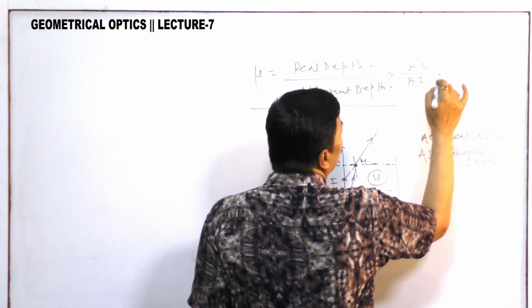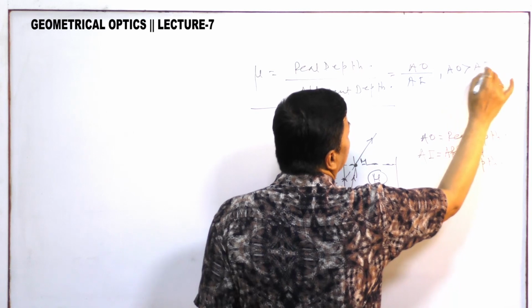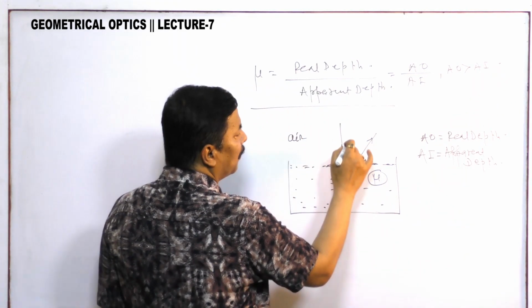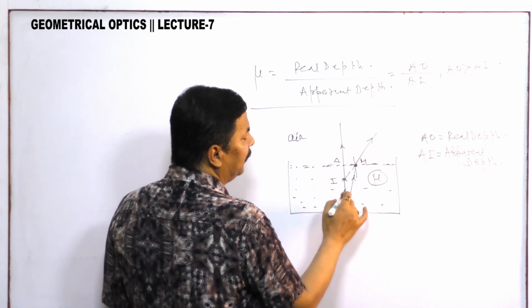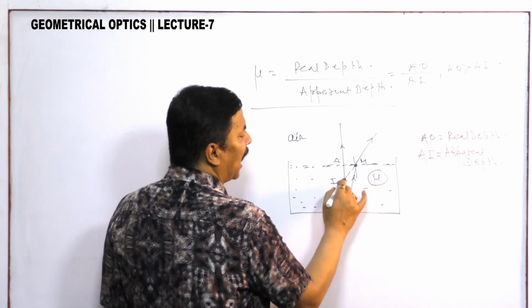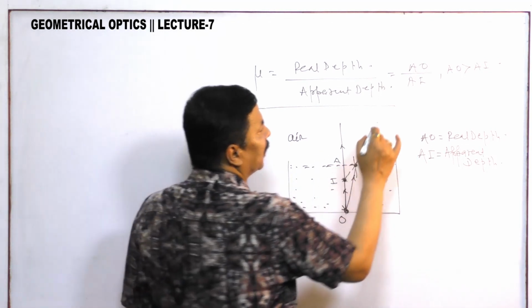You should know that here AO is greater than AI. What does it mean? If you observe the coin from normally above, then this coin will appear at this particular point. Mind it, this is for nearly normal vision.